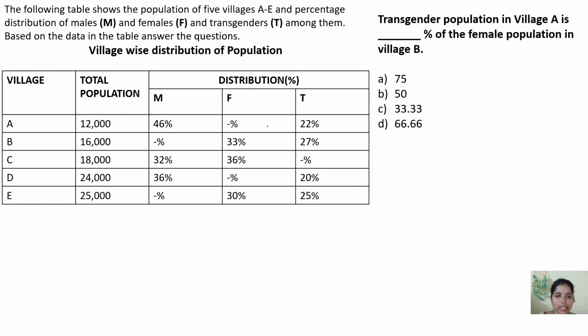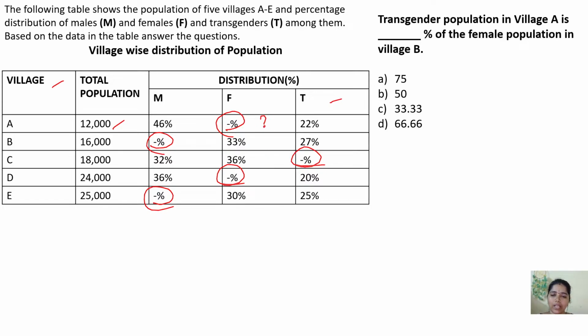How to do it? See, there are some unfilled columns. These are the columns that we are supposed to fill, and then we have to find the answer. I will tell you just this one point so that you get an understanding of how easy it is. There is a village here. We have a total population given, and the distribution of male, female and transgender is given, right? So we have to fill this.